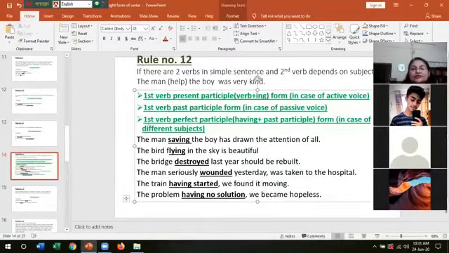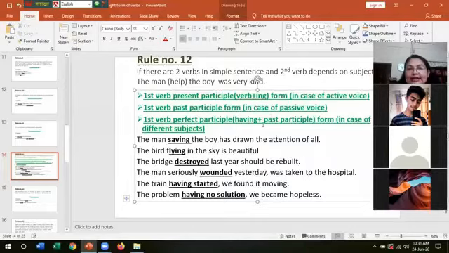The third rule is that the first verb will be perfect participle. You know the formation of perfect participle. Perfect participle means having plus past participle. Like having done the work, having finished my work, I went to sleep. Having gone to college, I met my friends. Having taken my meal, I did my homework.